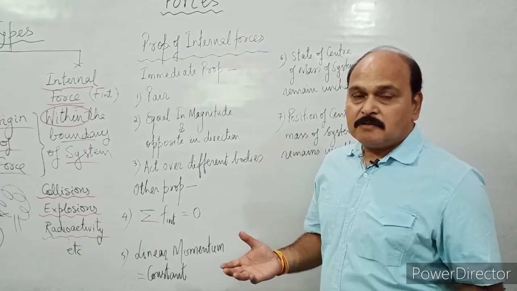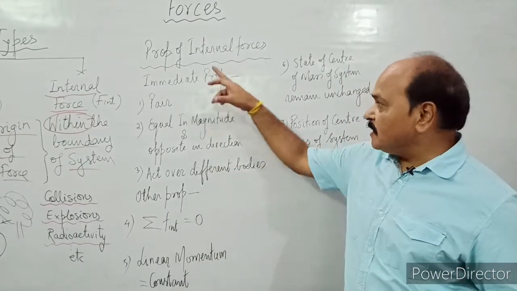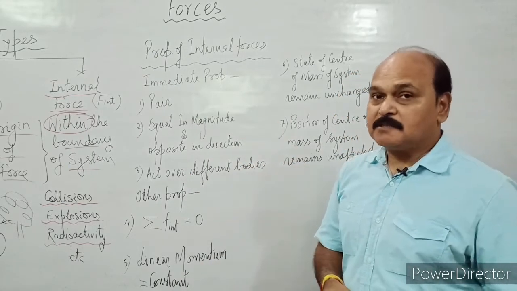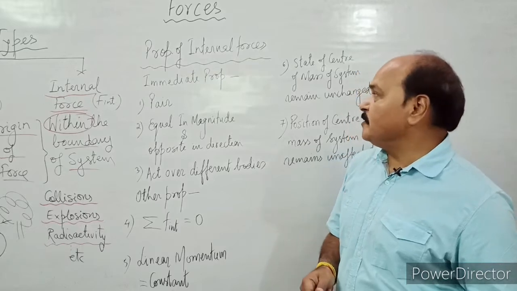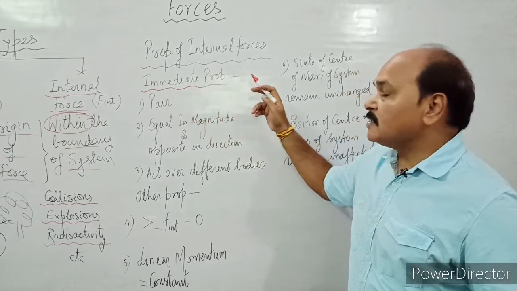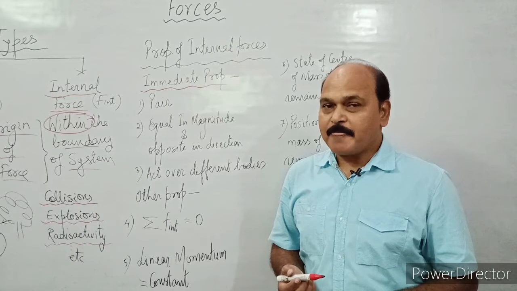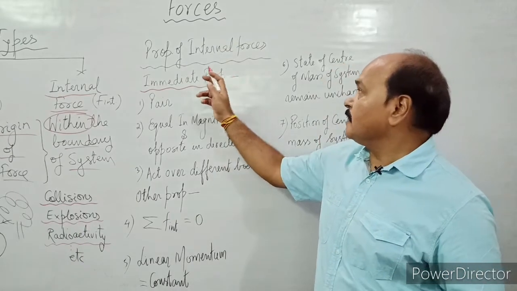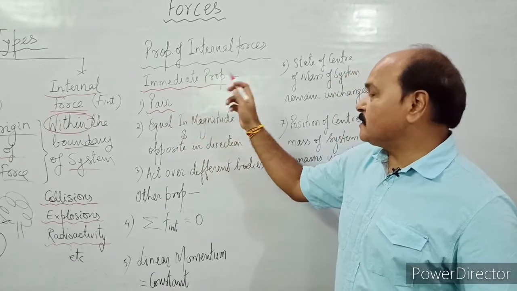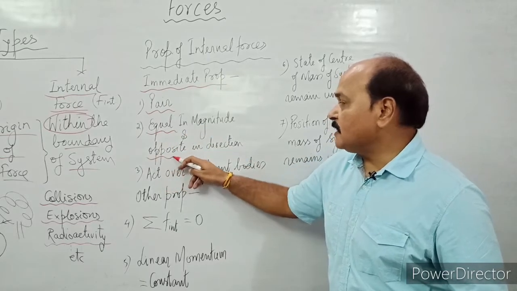Children, let us know the properties of internal forces. There are 3 immediate properties and there are 4 associated properties. So what are these 3 immediate properties? These 3 immediate properties of internal forces are the same as the properties of action-reaction forces. And these 3 properties are what? Internal forces are always in pairs. Both the members of the pair are always equal in magnitude and opposite in direction.